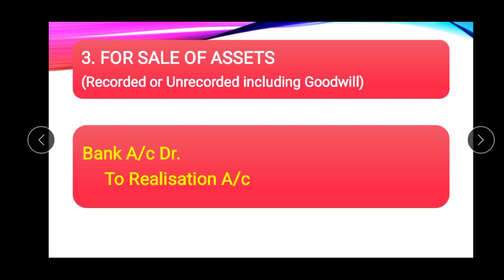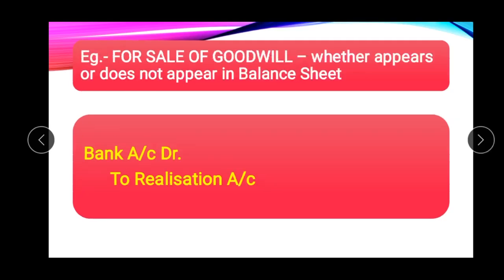So credit all incomes and gains. We can take one example, the sale of goodwill. Goodwill is also an asset, whether it appears or does not appear in the balance sheet. If its sale value is given, we will debit the bank account and credit the realization account.